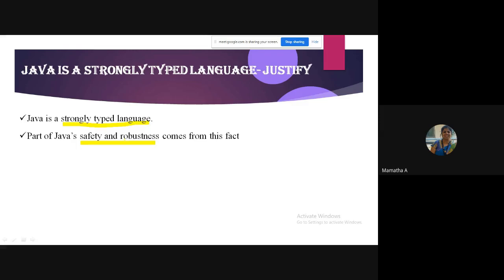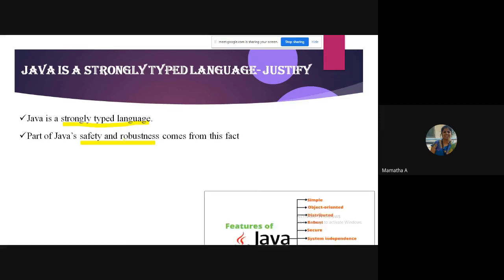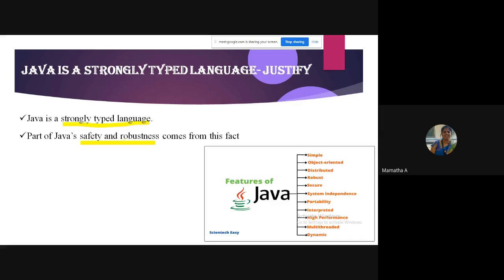The reason is that each and every variable and expression should be declared with a data type. There is no excuse from declaring. Without declaring, you cannot use it. So the features of Java: it is simple, object oriented, robust, and secure. You can see it is robust and secure. And in today's class I'll also deal with another feature called portability and system independence. So we'll see what these two are.